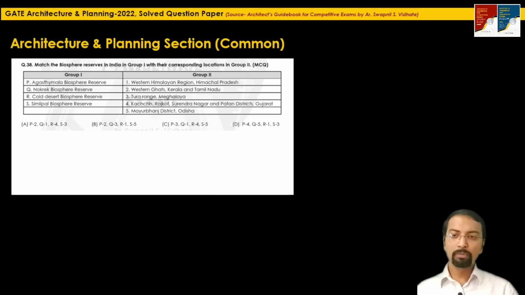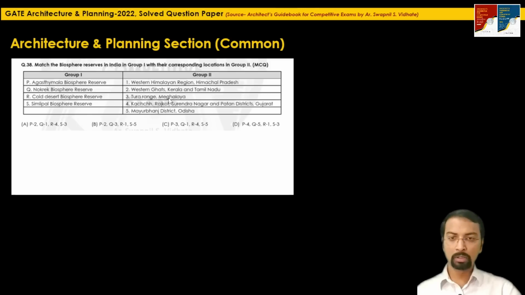If you carefully observe these 4 biospheres in group 1, see the biosphere mentioned at R, Cold Desert Biosphere Reserve, and see what options are given in group 2. Except Western Himalayan region, none of the regions shows a cold climate. Kutch, Rajkot is a hot and dry region. Odisha does not have a cold climate.